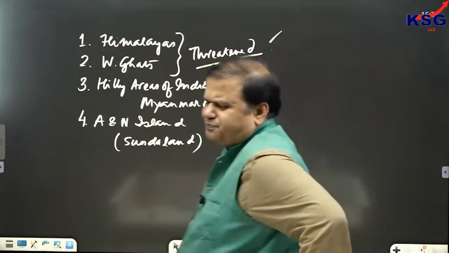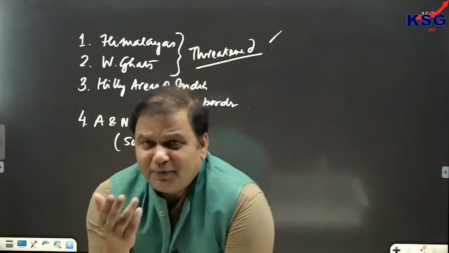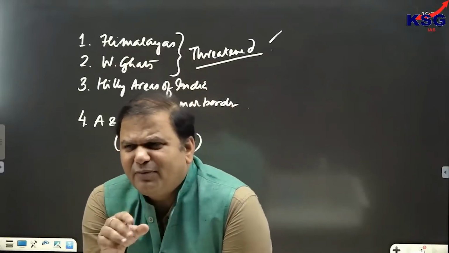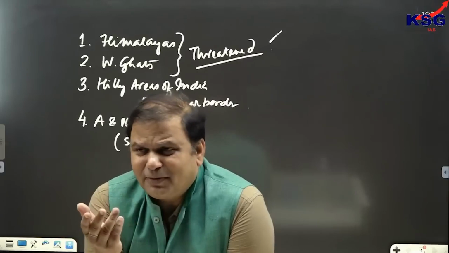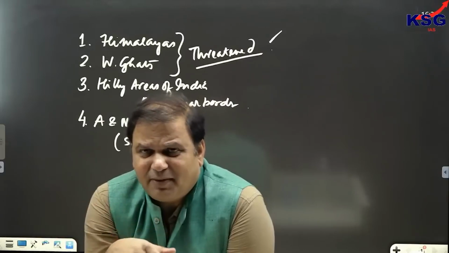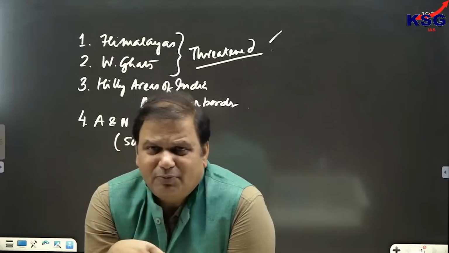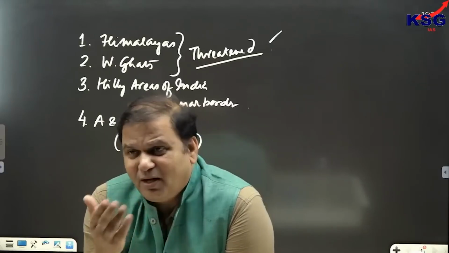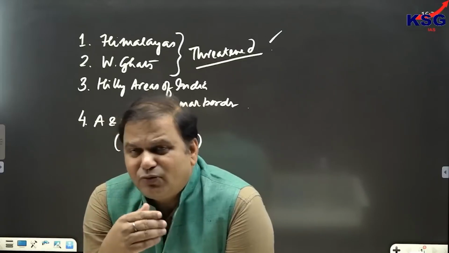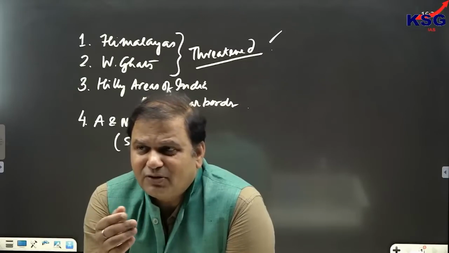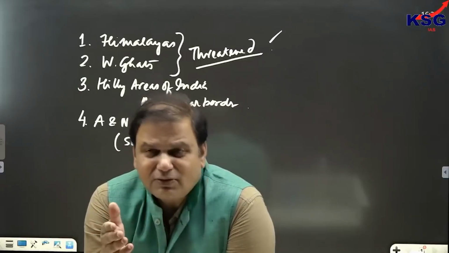Now we have discussed the vulnerability of Western Ghats. If vulnerability of Himalayas is asked, it would be due to landslides, because 30% of global landslides take place in the Himalayan region. Vulnerability of Himalayas would be because of cloud bursting, because Himalayas are prone to cloud bursting. It is also due to earthquakes, because Himalayas are prone to earthquakes also.